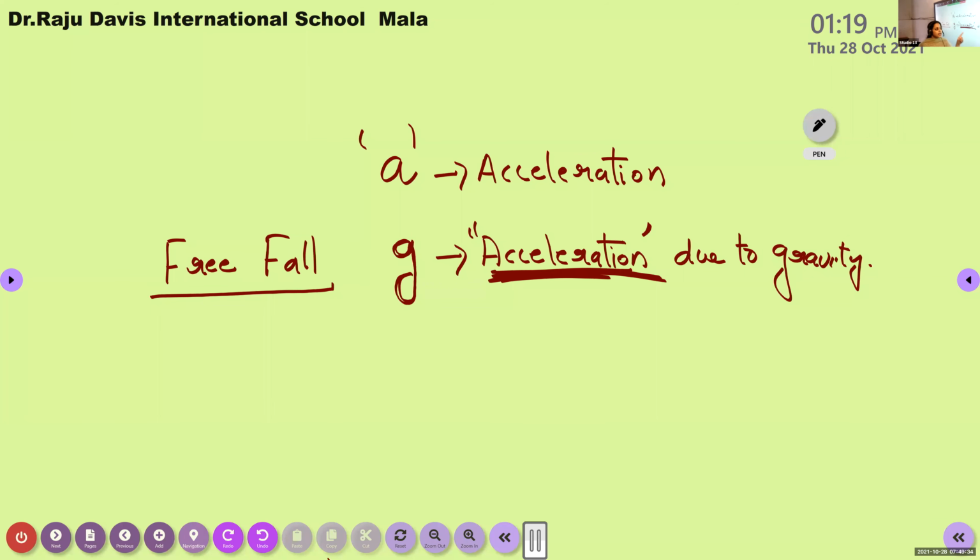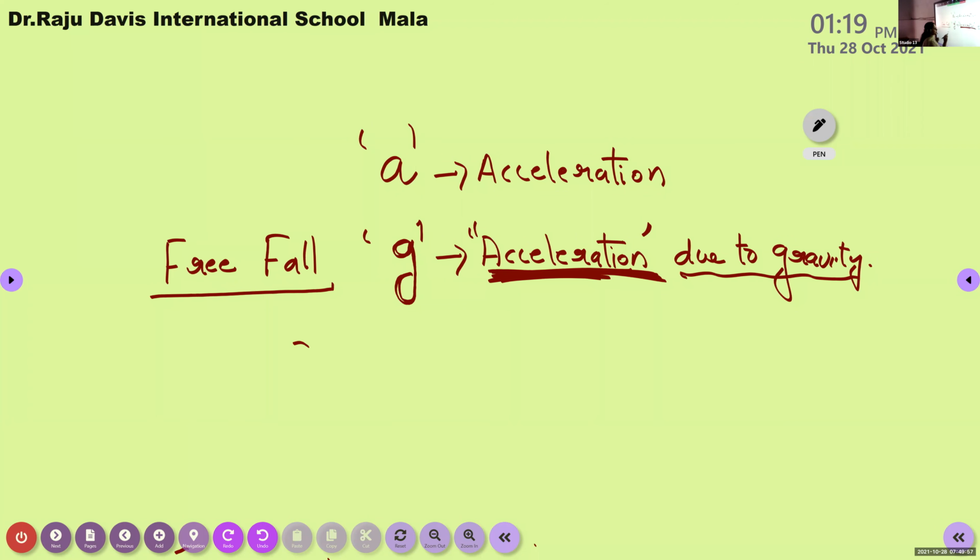That is why the acceleration of a freely falling object is known as acceleration due to gravity, and it is denoted by the letter g. It is the acceleration itself, but we are specifying by what this acceleration is generated. It is generated due to gravity.